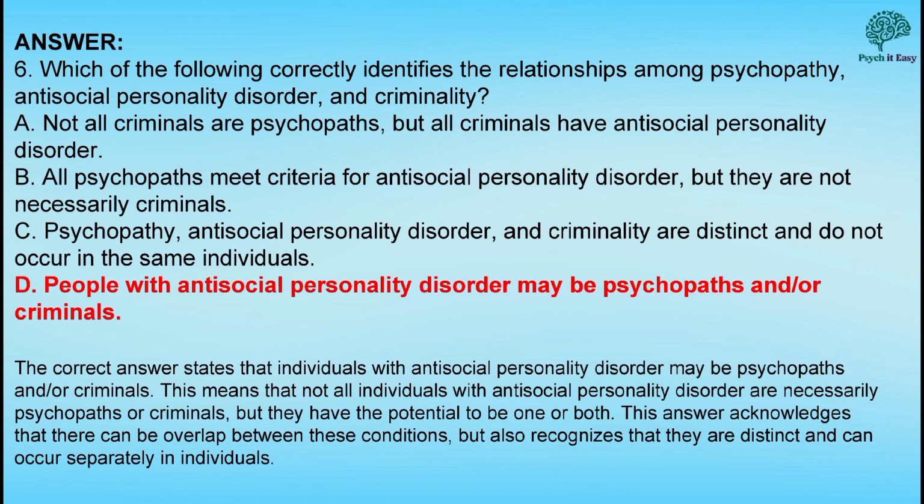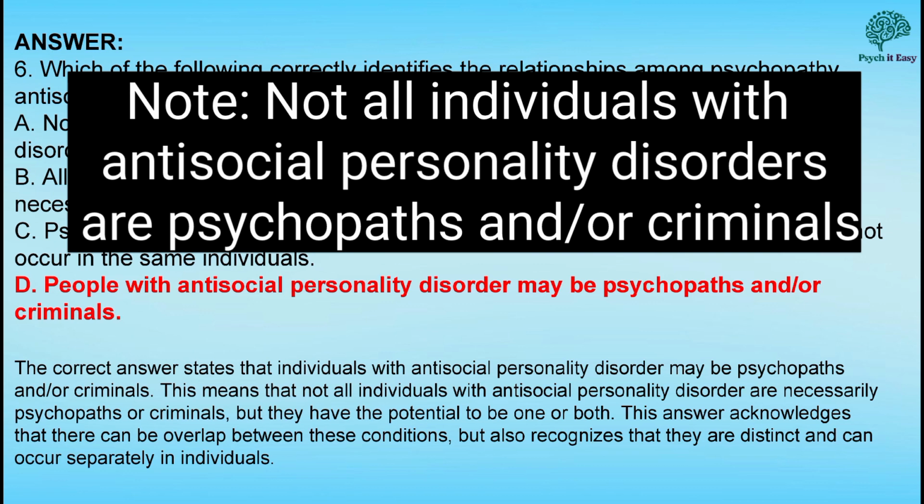This means that individuals with antisocial personality disorder could potentially be psychopaths and/or engage in criminal behavior. It is important to note that not all individuals with antisocial personality disorder are necessarily psychopaths or criminals.